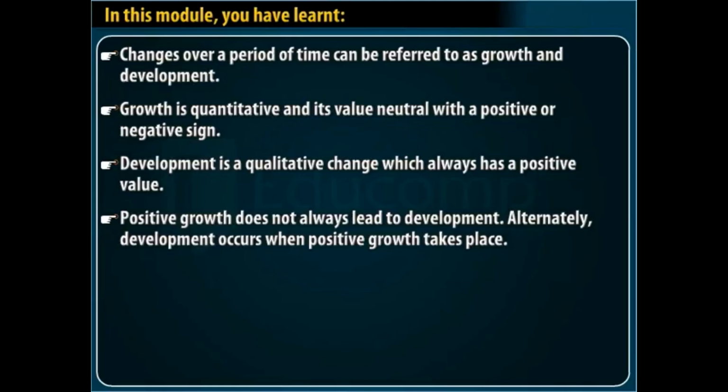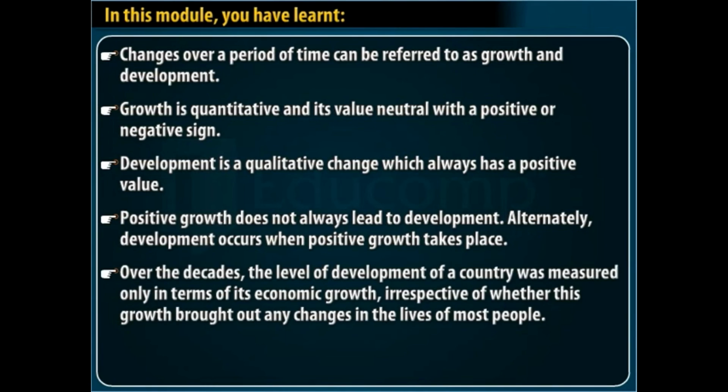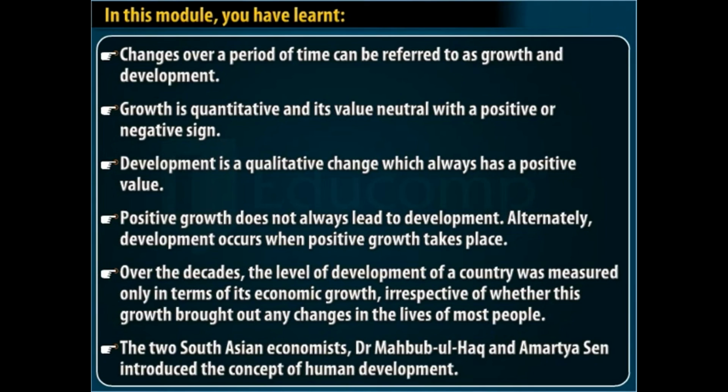Alternately, development occurs when positive growth takes place. Over the decades, the level of development of a country was measured only in terms of its economic growth, irrespective of whether this growth brought about any changes in the lives of most people. The two South Asian economists, Dr. Mehboob-ul-Haq and Amartya Sen, introduced the concept of human development.